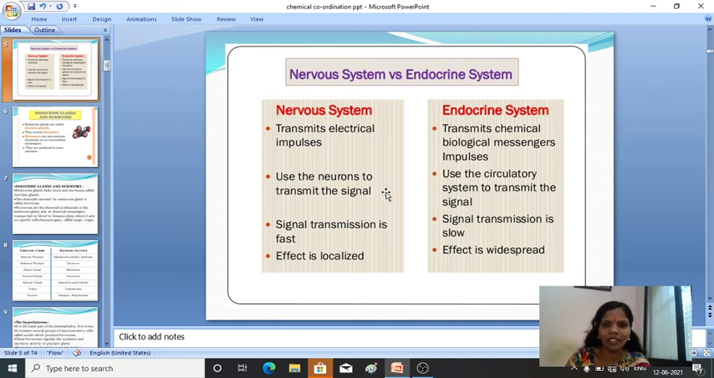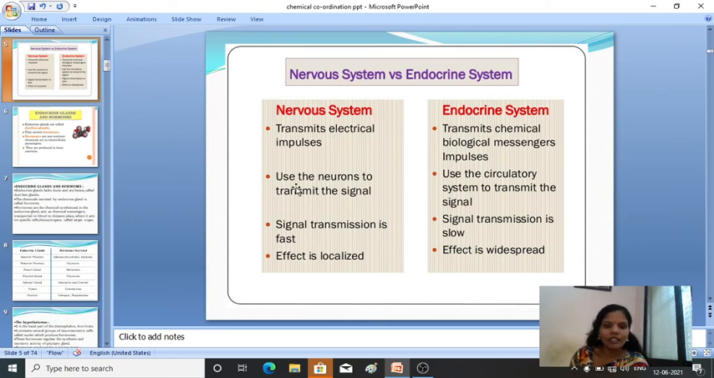Next we'll have a glance at the difference between the nervous system and the endocrine system. Actually these are the basic concepts. If you understand these two concepts, you will understand the complete chapter, fine. The first one is the nervous system. It transmits electrical impulses, whereas the endocrine system transmits chemical biological messengers. Chemical messengers will be produced, whereas here electrical impulses will be produced.